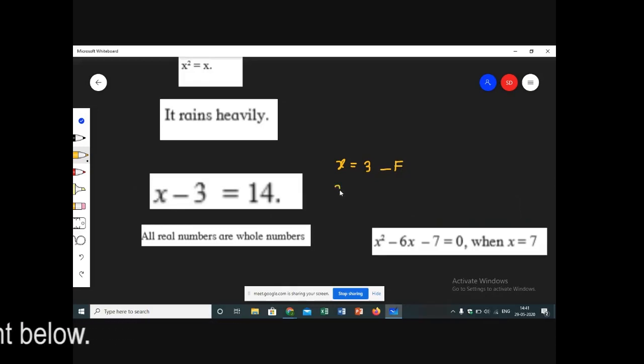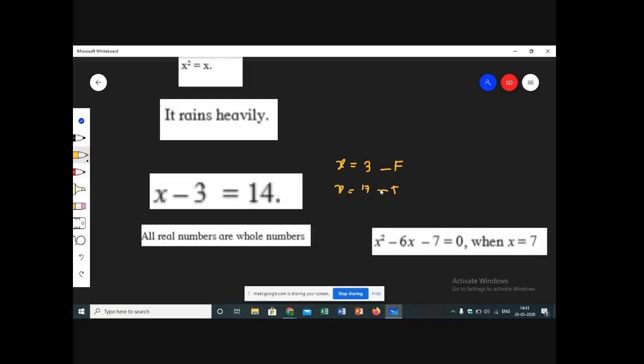If I substitute x value as, suppose, 17. If my value of x is 17, so when I say 17 minus 3, what will I get as the answer? 14. So in that case, my value of the statement will become true, right? So as my value of x changes, my value of the statement also changes, right?